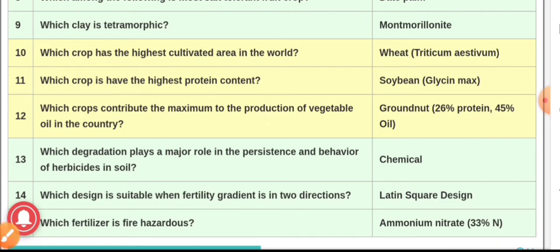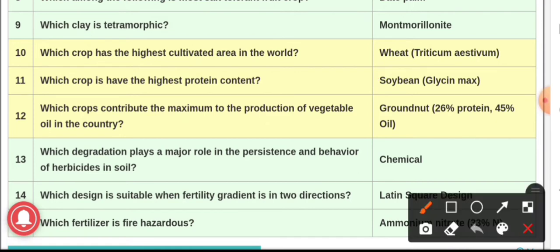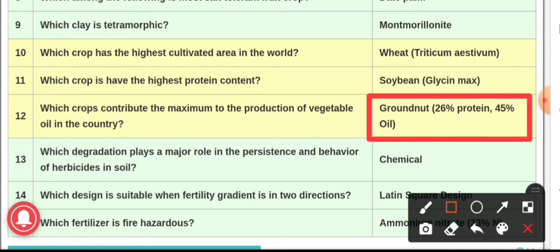Question number 12, which crop contributes the maximum to the production of vegetable oil in the country? And the answer is groundnut. Arachis hypogaea contributes maximum to the production of vegetable oil as it contains 45% of oil and also contains 26% of protein.